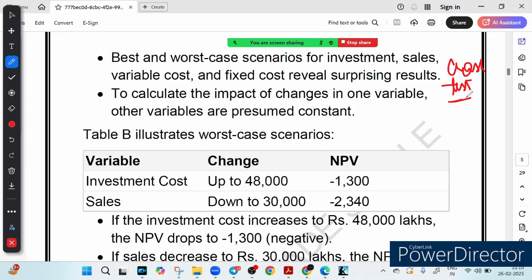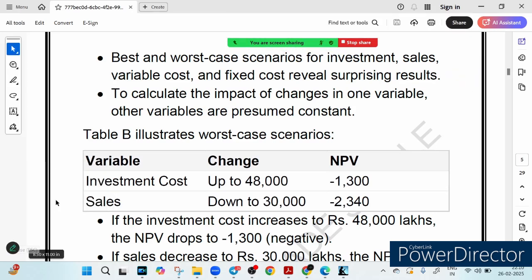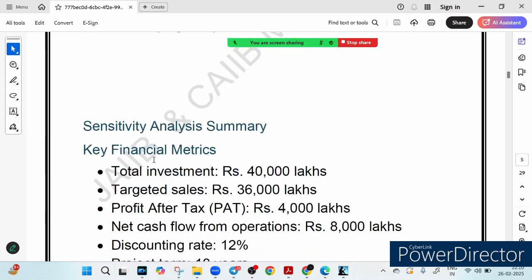Sensitivity analysis helps us to prepare for unexpected change, and banks and businesses use this tool for smart decision making. So in your book you will see a table which is given, right? Let me show you the table first. Now that we understood the role of the best case and worst case scenario, it is all about the sensitivity, right?